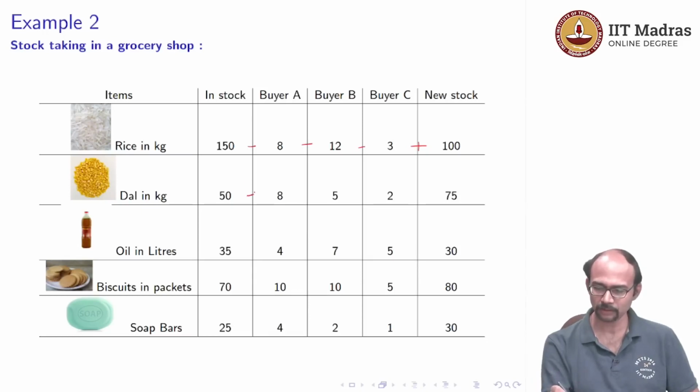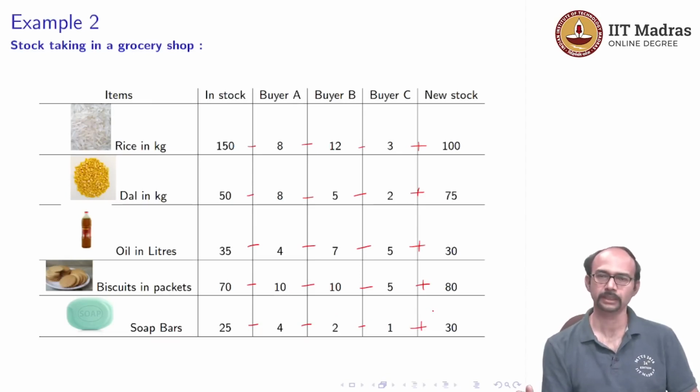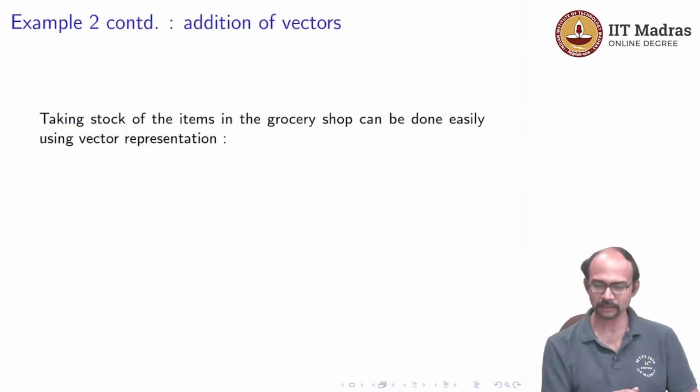Similarly for dal we will do the same thing, and then oil, this is how much went out, this is how much came in. Again this is how many biscuit packets went out, and 80 biscuit packets came in. And then finally for soap bars we had 25 to start with, and then 4 and 2 and 1 were sold, and then 30 new ones arrived after 1 hour.